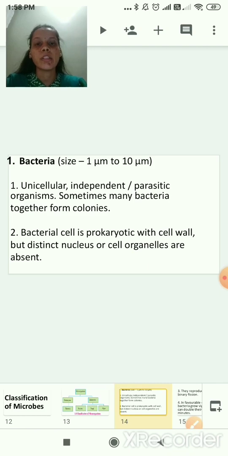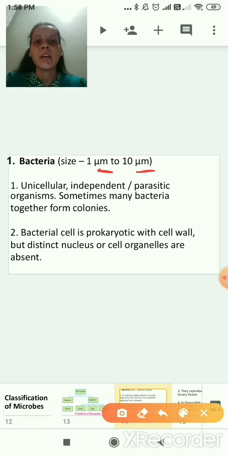What is the size? 1 micrometer to 10 micrometer. See, this is micrometer and this is micrometer. So what is the size of the bacteria? 1 micrometer to 10 micrometer. Micrometer means here 1 meter is equal to 10 raised to 6 micrometer. Correct? 1 meter is equal to how much? 10 raised to 6 micrometer. So what is the size of the bacteria? The size of the bacteria is 1 micrometer to 10 micrometers.